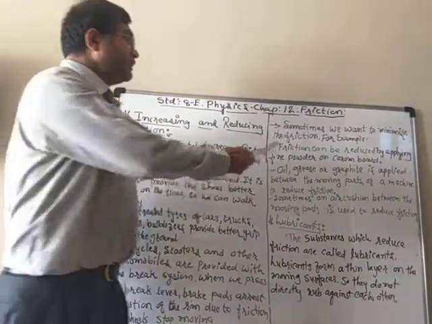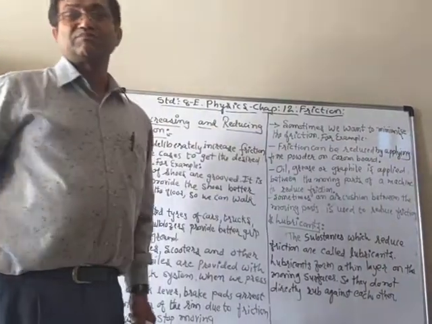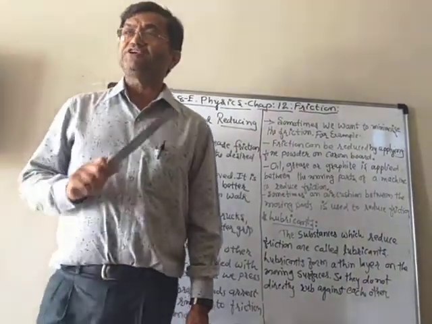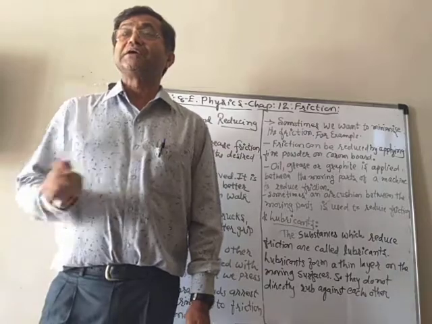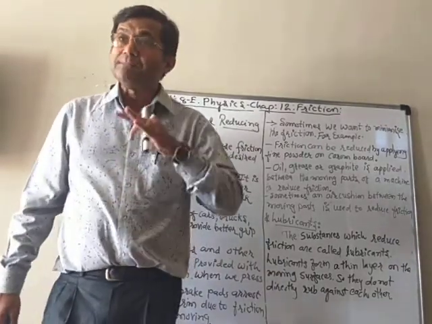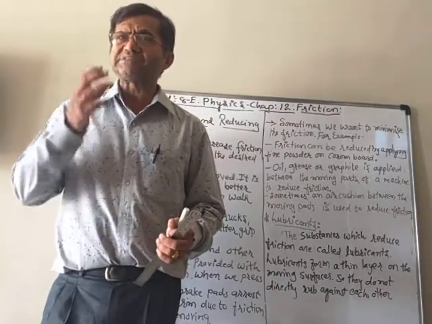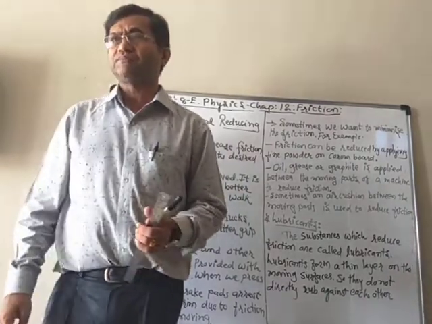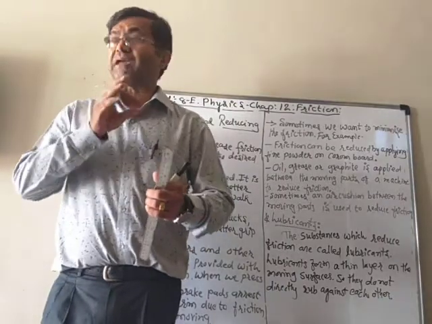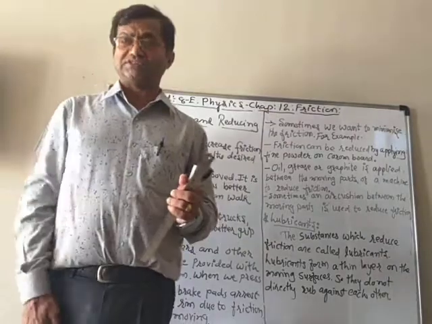Now sometimes we want to minimize the friction, because we already talked that we cannot completely remove the friction. We can only minimize it, meaning we can make it as little as possible, because we cannot make any surface that has zero friction.